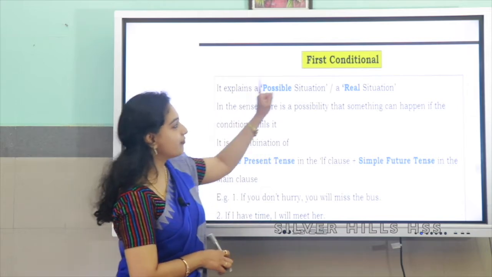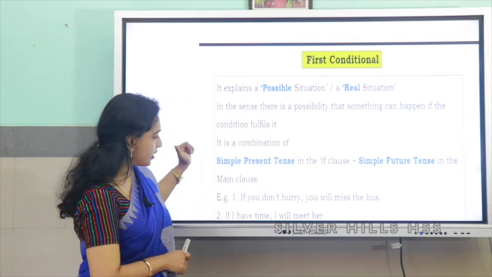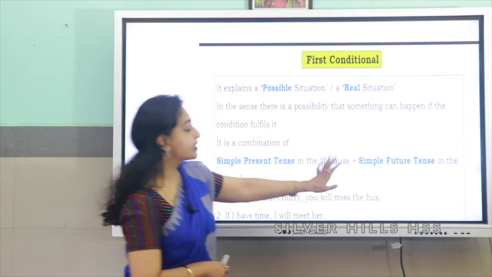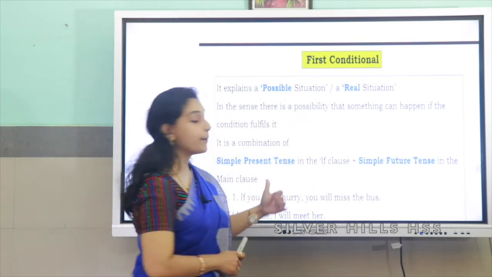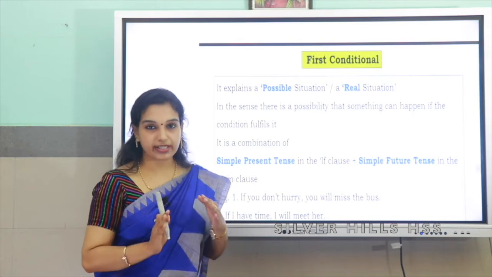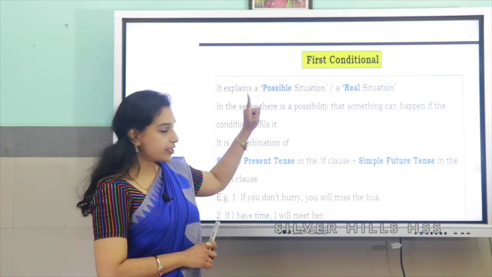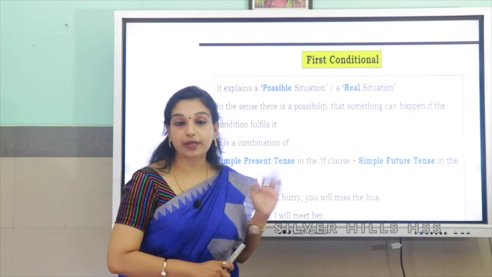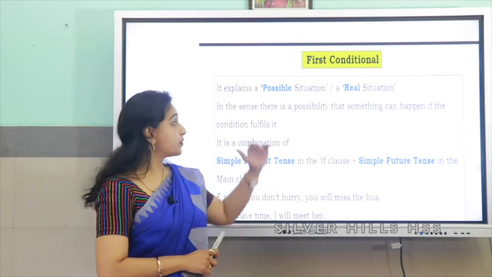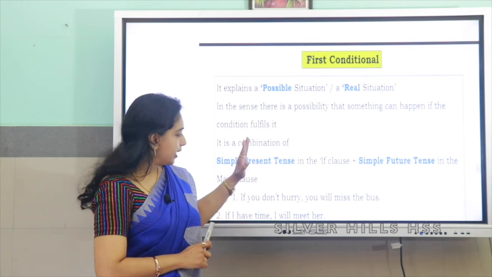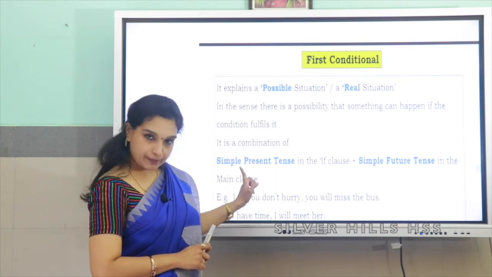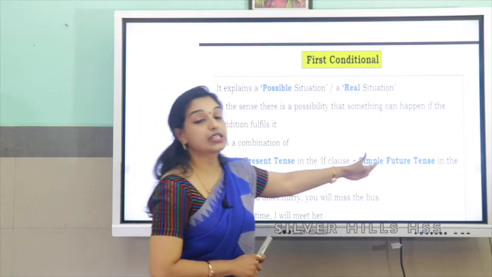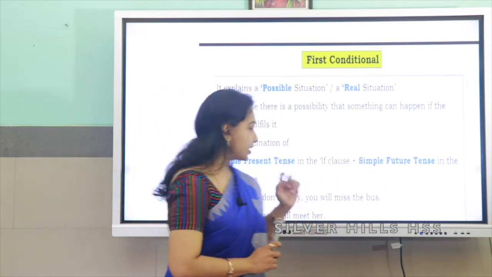So, here in first conditional, the combination is simple present tense in the if clause and simple future tense in the main clause. That is the only difference. In the zero conditional, in both the clauses, it was simple present tense. But when it comes to first conditional, in the if clause, it is simple present, and in the main clause, it is simple future tense.